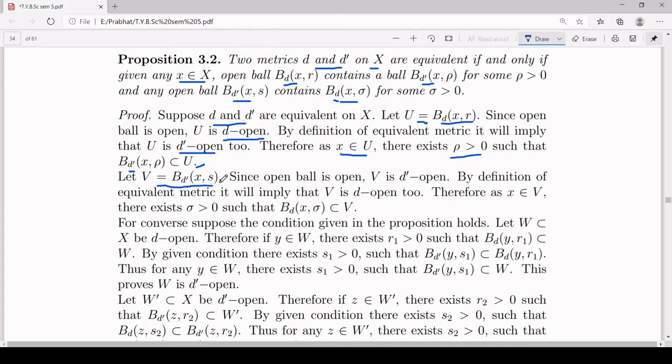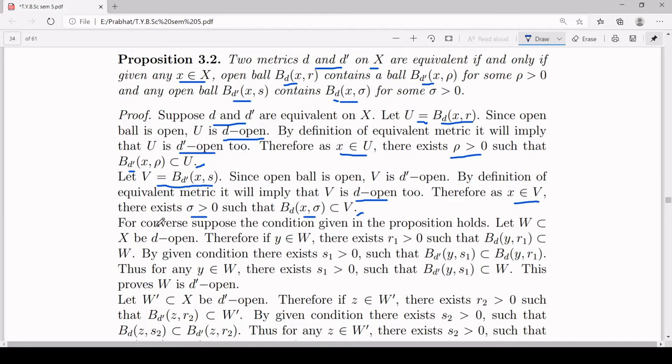Therefore, by definition of equivalent metric, V is open with respect to d also. And by definition of open set, as x belongs to V, there exists sigma greater than 0 such that the open ball centered at x of radius sigma with respect to the metric d is a subset of V. That proves the second part of your condition.